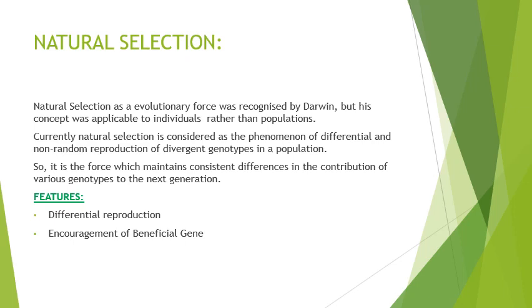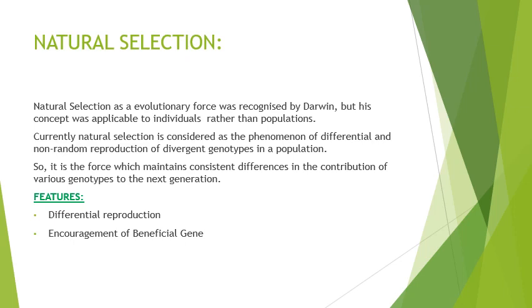Darwin did not talk of natural selection with respect to population. How natural selection affects a population, Darwin didn't talk of. Darwin talked of natural selection with respect to the origin of species, with respect to individuals, not of population.